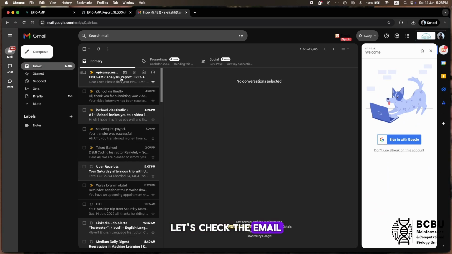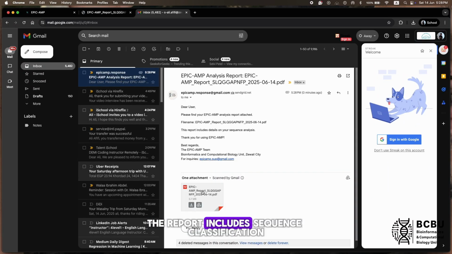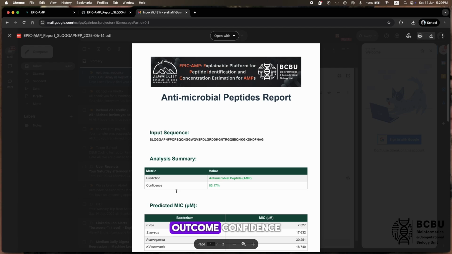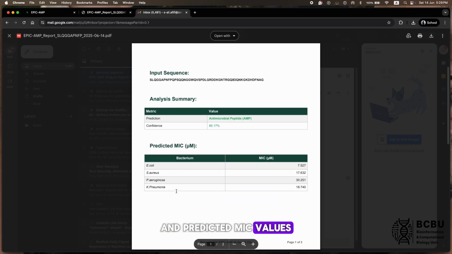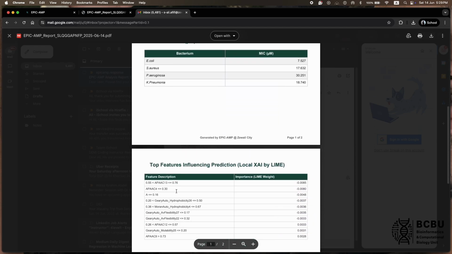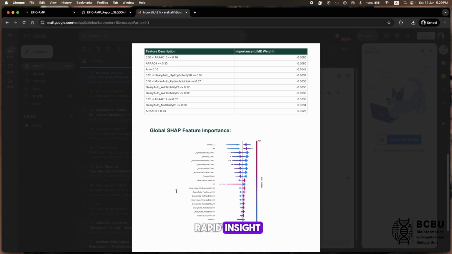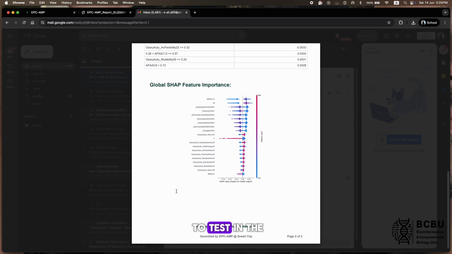Let's check the email. As you can see, the report includes sequence, classification outcome, confidence, and predicted MIC values against the bacteria you target. This provides researchers with rapid insight, helping prioritize which peptides to test in the lab.